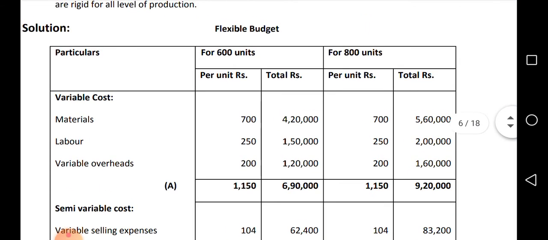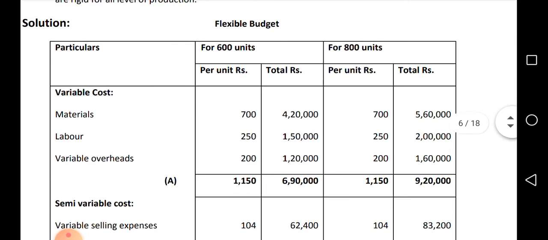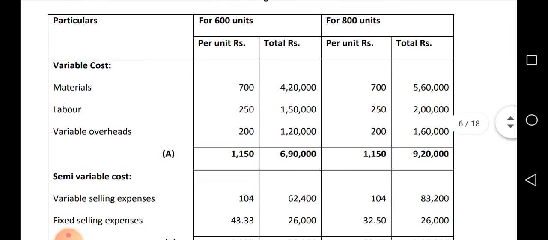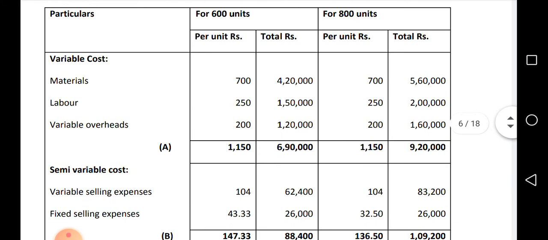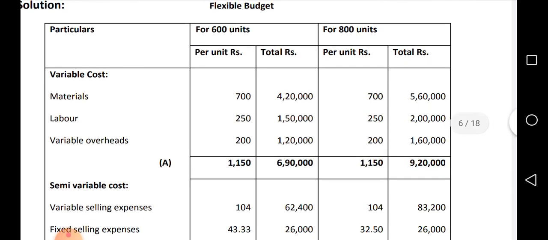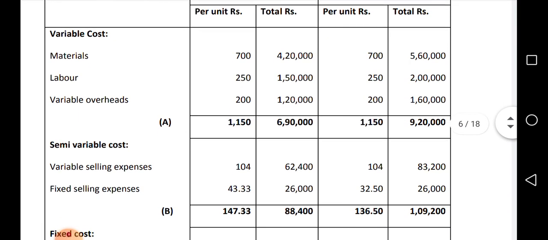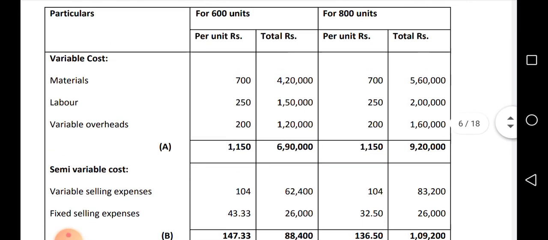Whenever in a question a units basis is given, and variable expenses are given per unit, you should take the same values for the next level of production too. So materials, labor and variable overheads will be the same per unit irrespective of the level of production. Only the amount will change. Now make a total. Per unit it is 1,150. 1,150 into 600 gives 6,90,000, and 1,150 into 800 gives 9,20,000. That is the variable cost part.